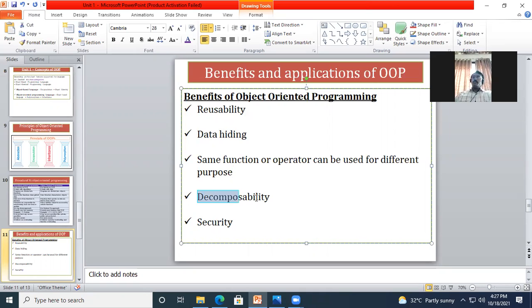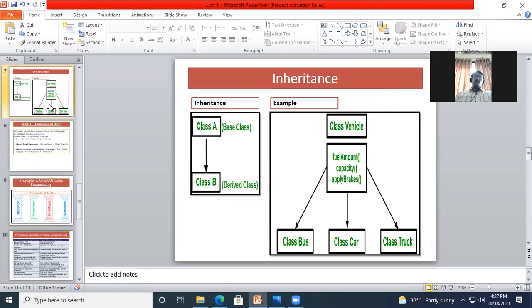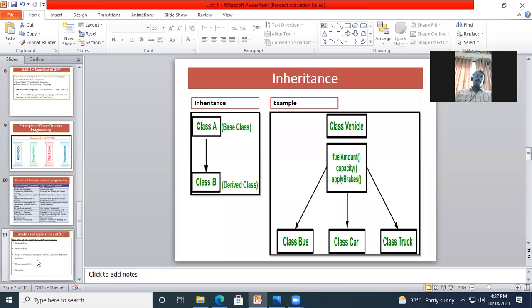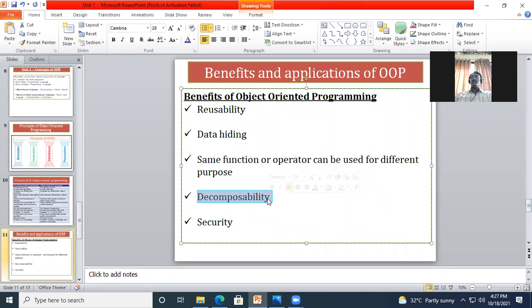Then decomposability. When you are developing applications, in procedural oriented language one should go step by step execution from the first line to the last line. But here, as we are using features like creating different objects and different functions, we come to know in which function we are facing some problem.